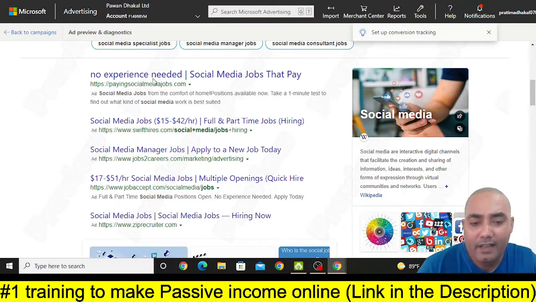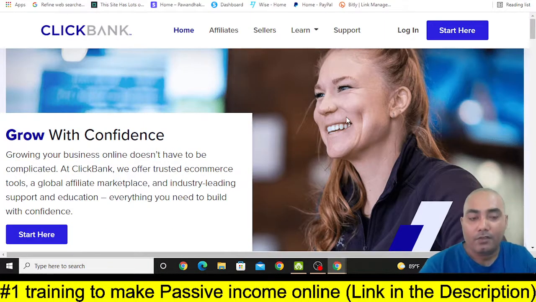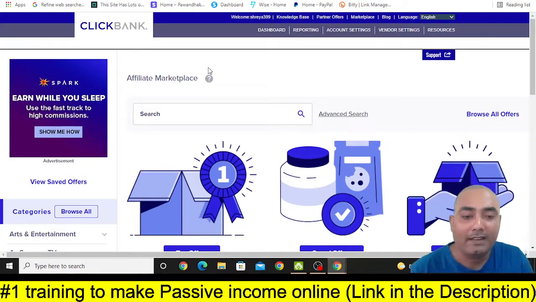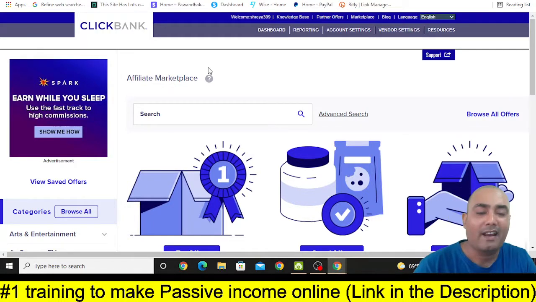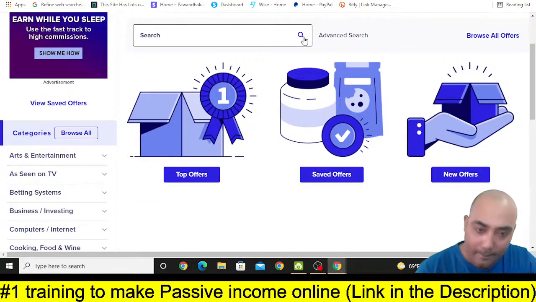So now to get this offer, you need to go to clickbank.com. If you don't have an account on ClickBank, then I would suggest you create one, because this specific offer is available on ClickBank. However, you can promote other offers that are pretty similar to this also. You can find them in Digistore or any other affiliate network. But for this video, I'm going to show you this offer in ClickBank.